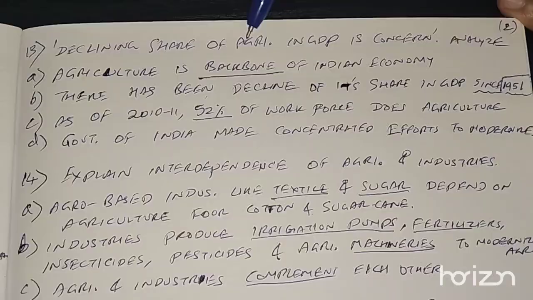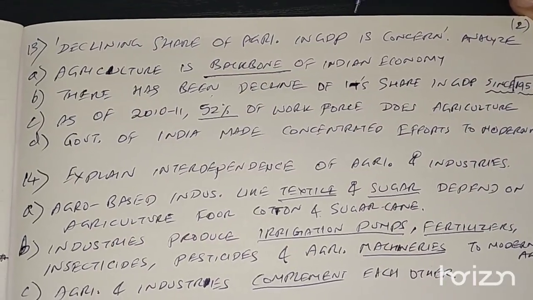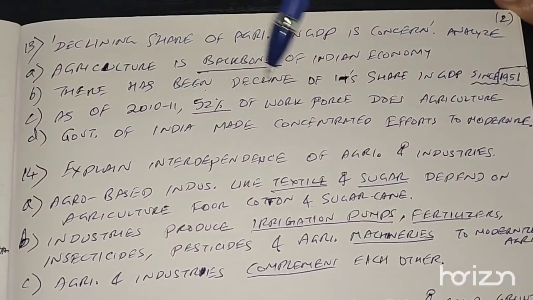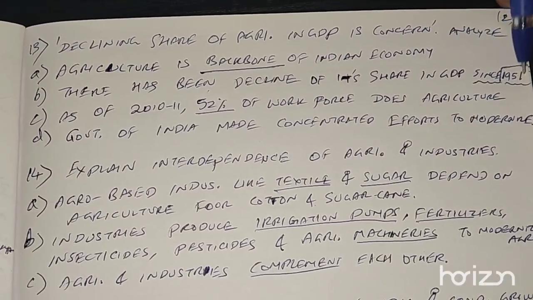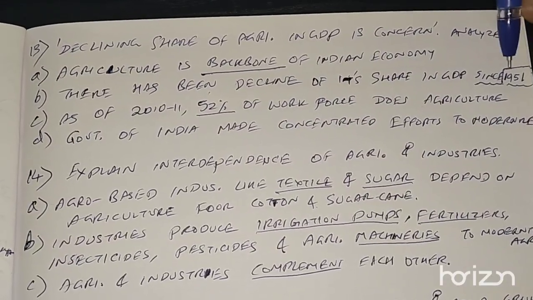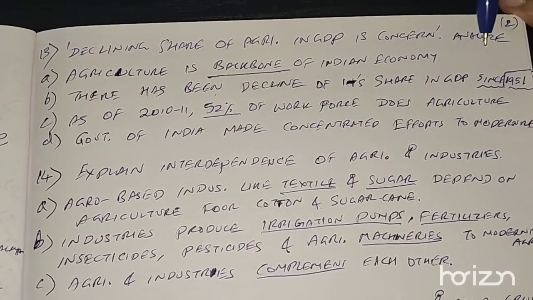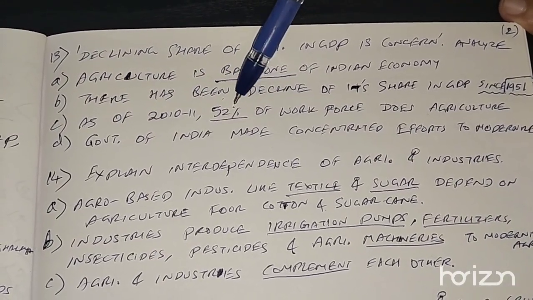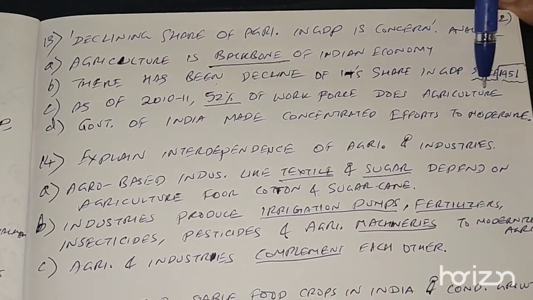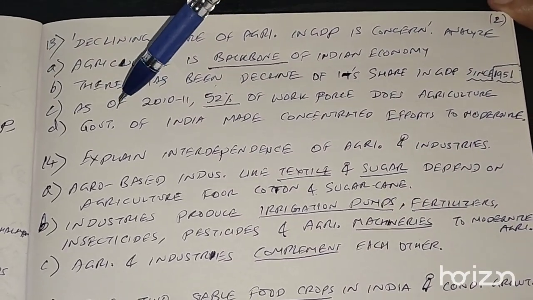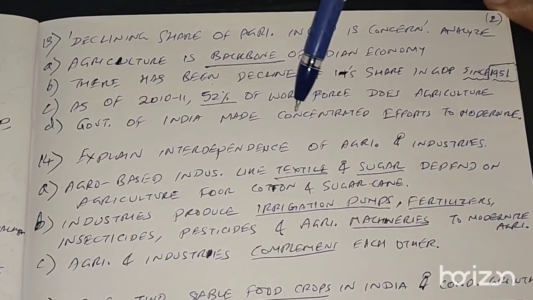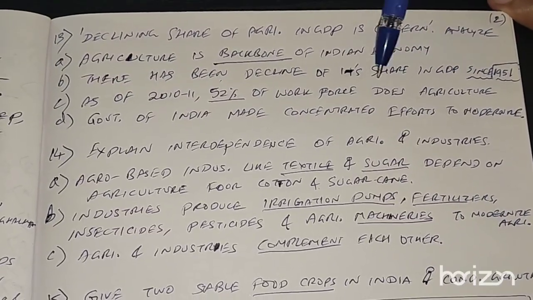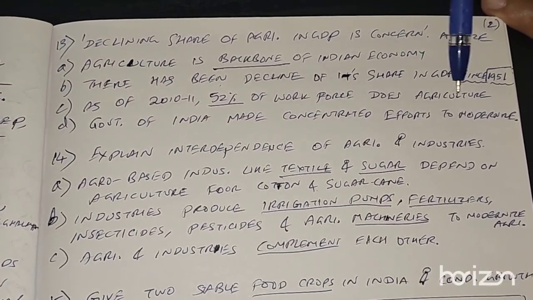Declining share of agriculture in GDP, gross domestic product, is concerned. Analyze. Agriculture is backbone of Indian economy. There has been a decline of its share in GDP since 1951. Remember this date, since 1951, the share of agriculture in GDP has decreased. As of 2011, it is estimated that 52% of the workforce in India does agriculture. So because of this agricultural dependence, Government of India has made concentrated efforts to modernize agriculture so that it becomes more efficient and the farmers can earn more and live a better life.